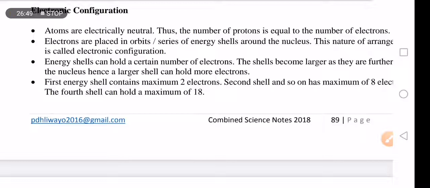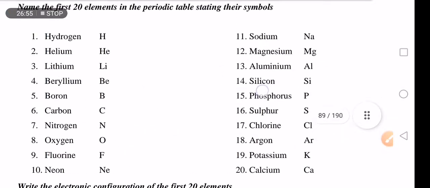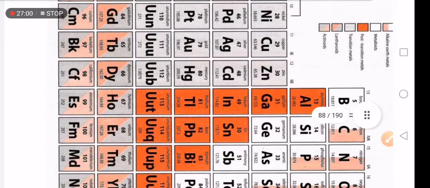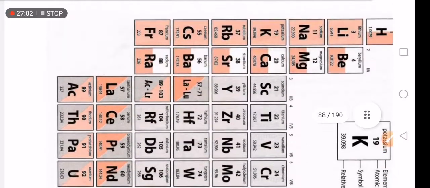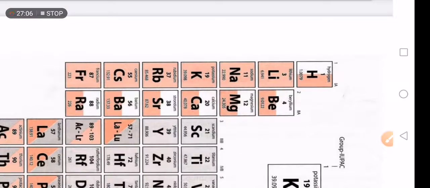So we are going to demonstrate how to draw electronic configuration. Let's go to the periodic table. We want to choose one element so that we can draw the electronic configuration.